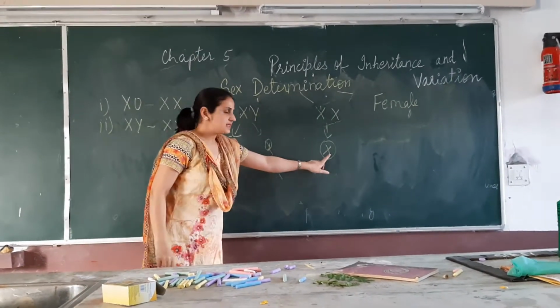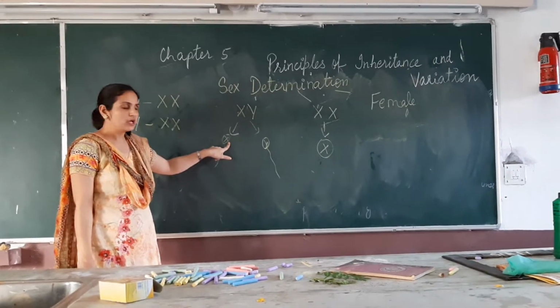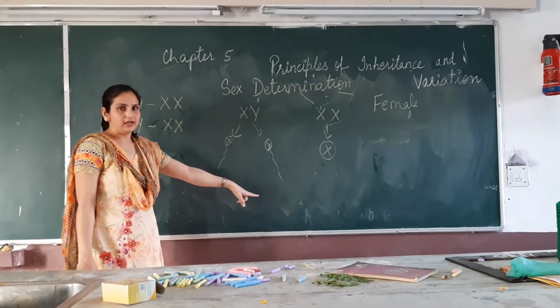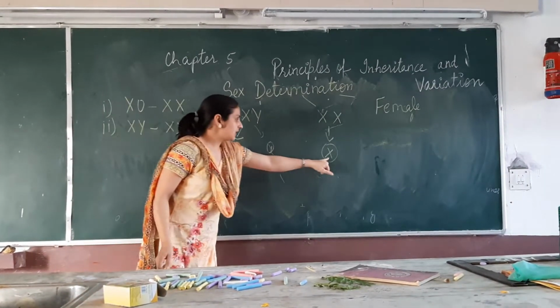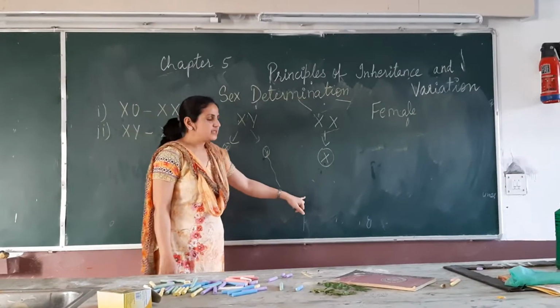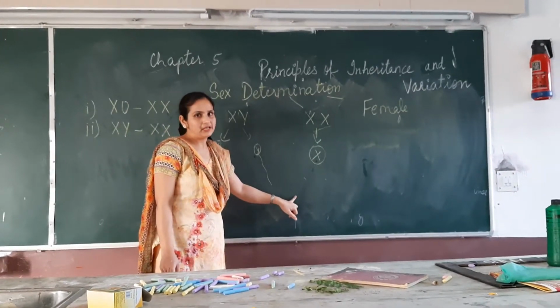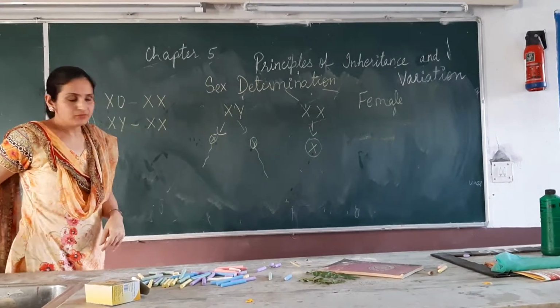When this egg is fertilized by an X carrying sperm, the fertilized egg will develop into a female child. If it is fertilized by a Y carrying sperm, it will develop into a male child. So this was another example of male heterogamety.